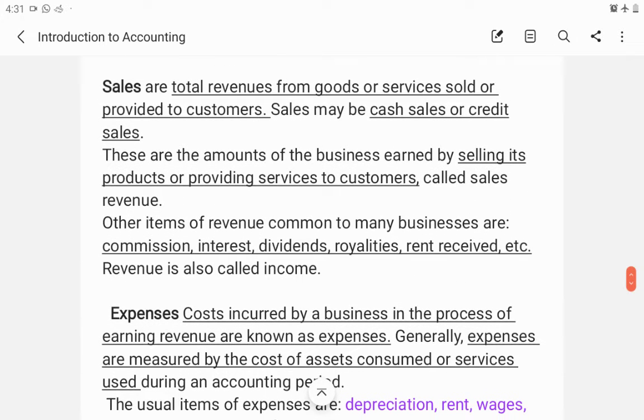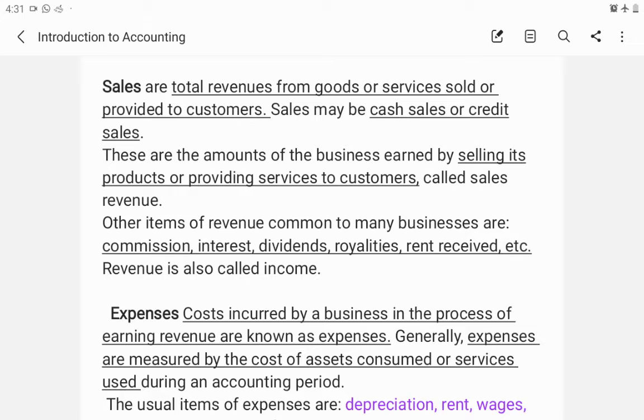Next is sales, the total revenue from goods or services sold or provided to customers. Sales are the revenue earned by the business by selling its products. It can be cash sales or credit sales. These are the amounts the business earned by selling its products or providing service to customers. If it is a service rendering organization, the sales will be like rendering of service.